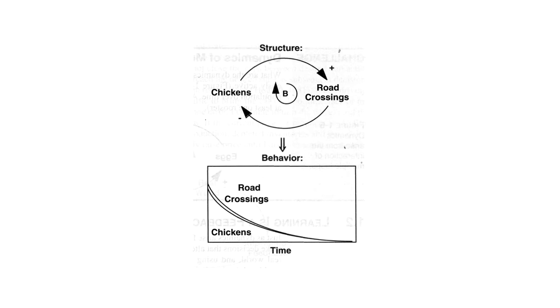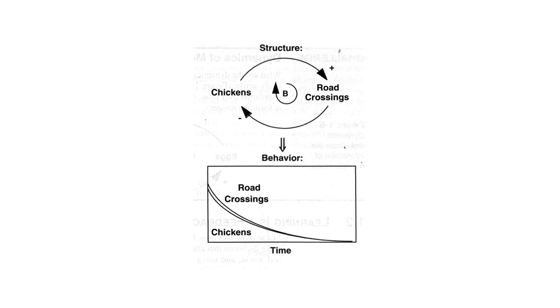Sturman is saying that eventually the last chicken crosses the road and gets hit by a truck. We can argue about what happens out here in time, but the point is that the structure has a particular dynamics associated with it, which he's now calling behavior.